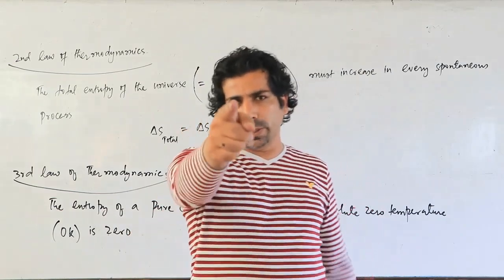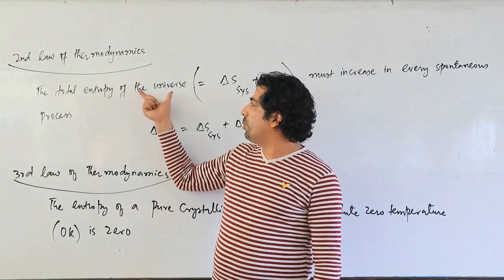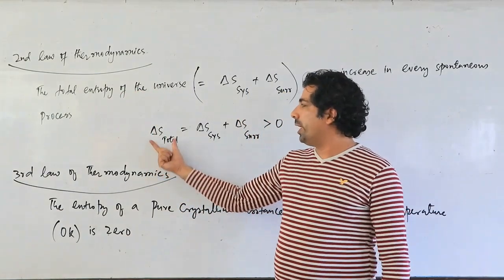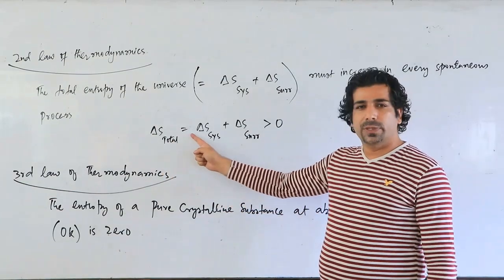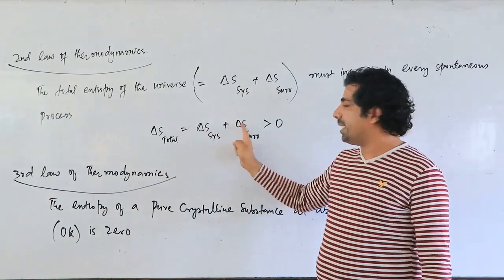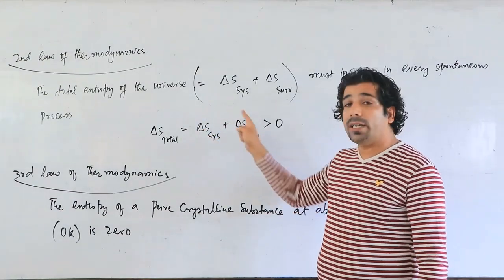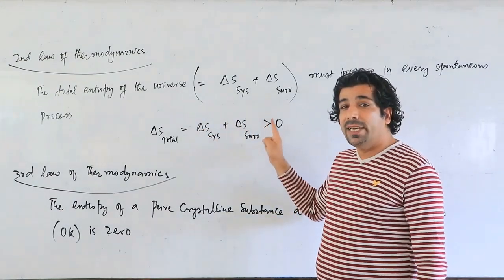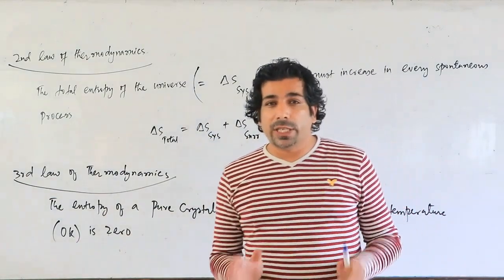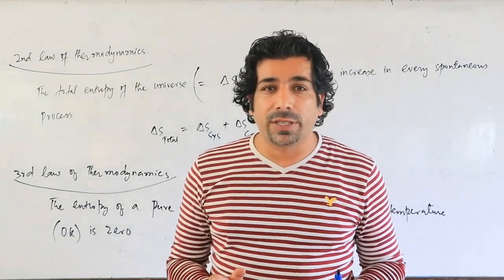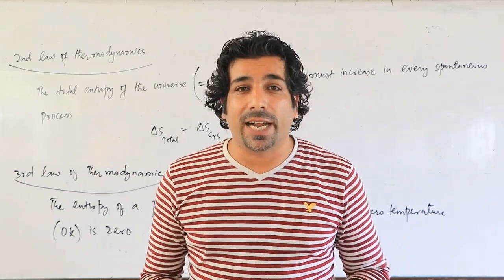So for all those spontaneous processes, my dear friends, the total entropy change of the universe is equal to delta S system plus delta S surroundings, and this total is greater than 0. That means the total entropy of the universe, when it is greater than 0, is positive.